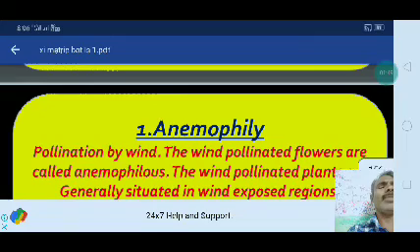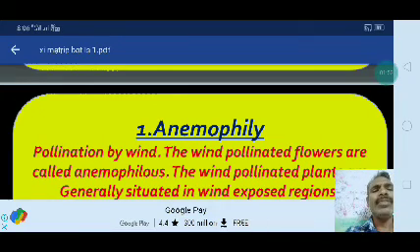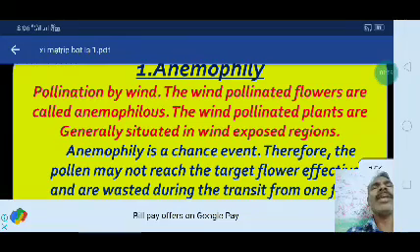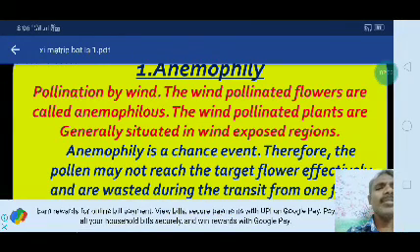Okay, one by one you have to see. First, anemophily. What do you mean by anemophily? Pollination by wind. We already studied it. The wind pollinated flowers are called anemophilous flowers.